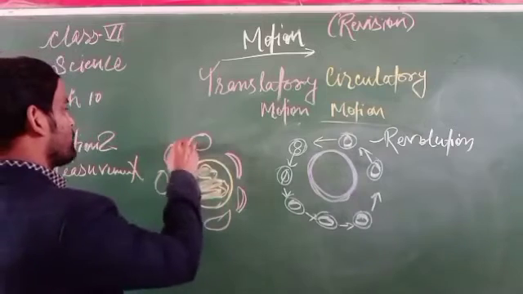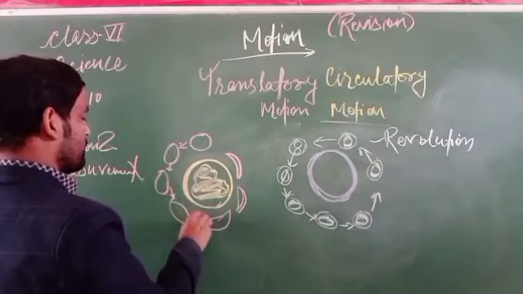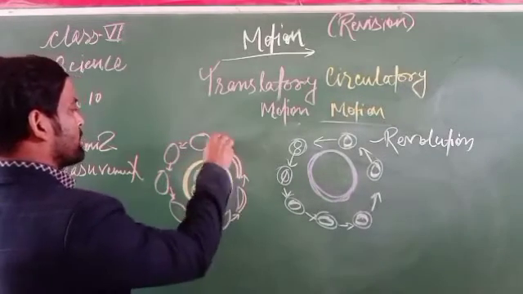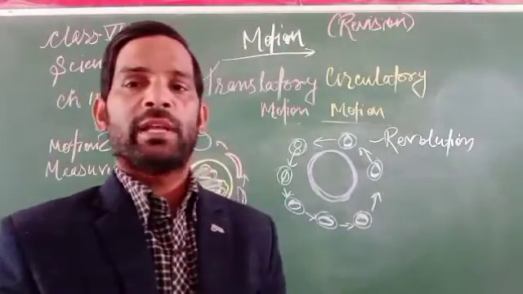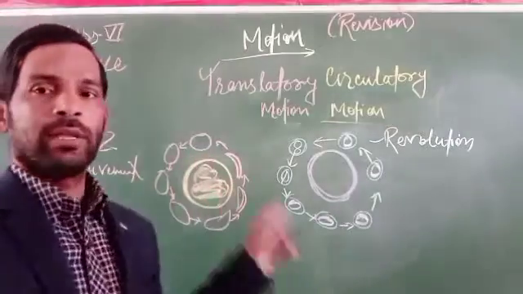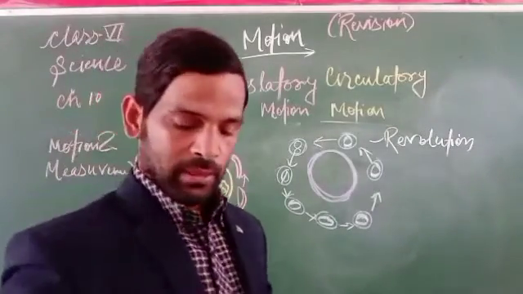The revolution of the moon around the earth is called a revolution. The movement of the moon around the earth is also a form of revolution.